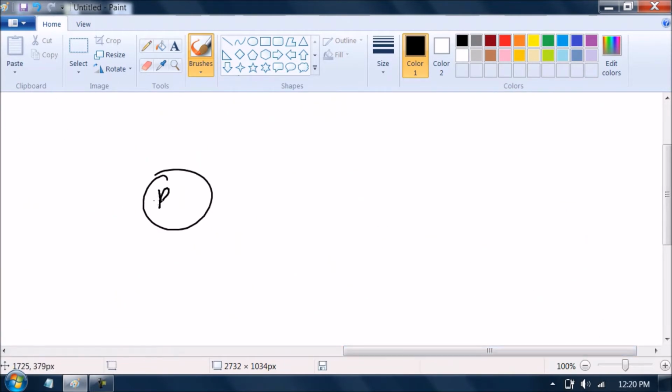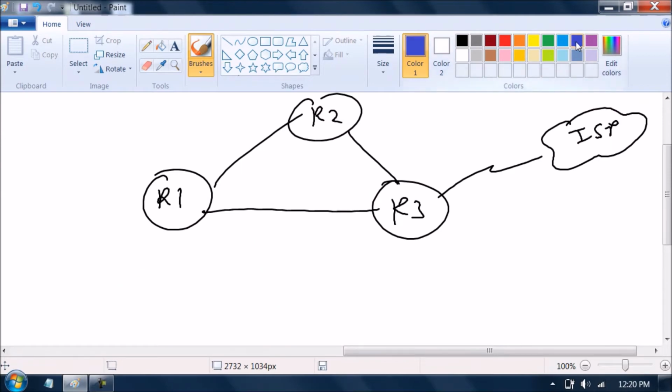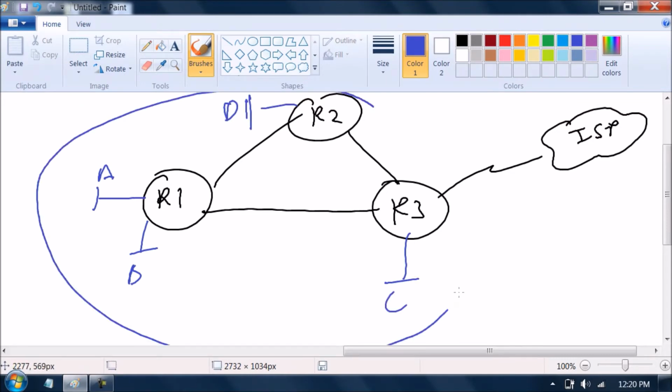Look here: R1, R2, R3. Now this is the ISP, agree? This is my LAN A, B, C, D. All LANs are talking to each other with the help of the routing protocol called RIP.